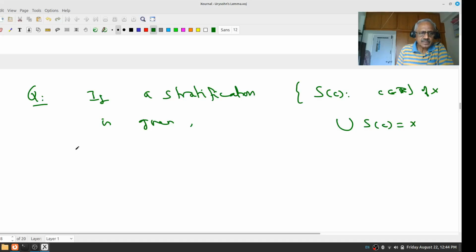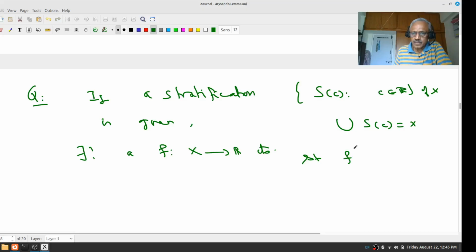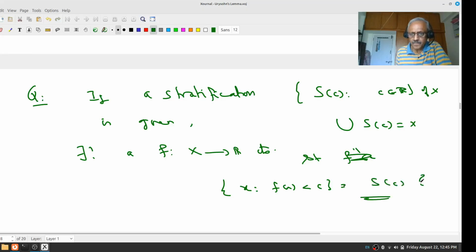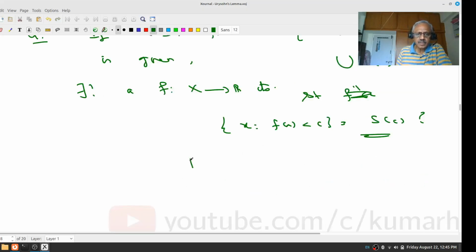Does there exist a function f from X to R which is continuous such that the set of x such that f of x is less than C equals S of C? Pause, review, proceed.